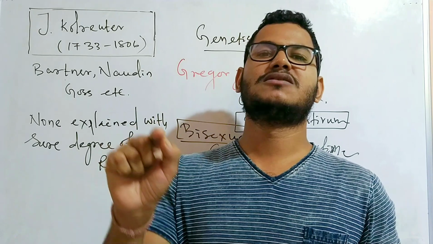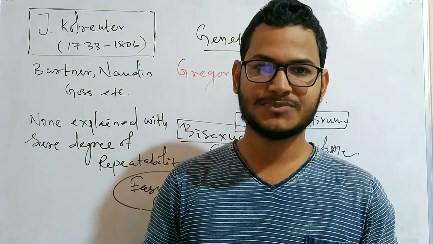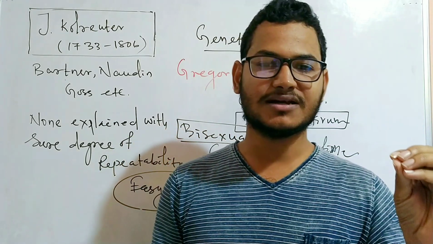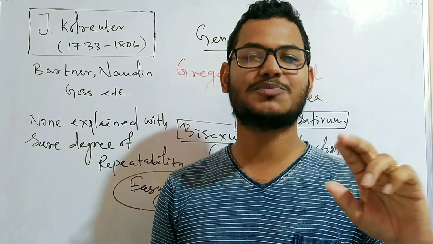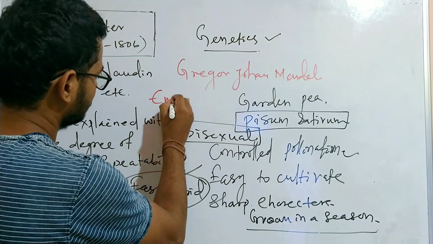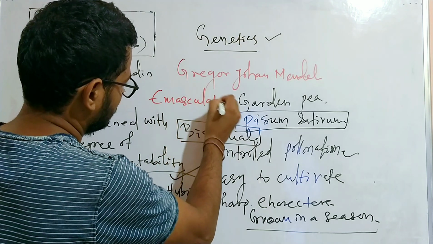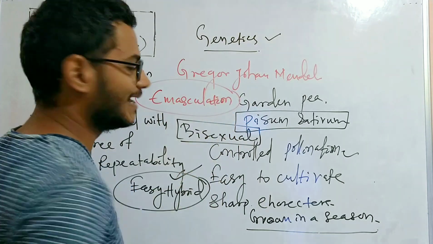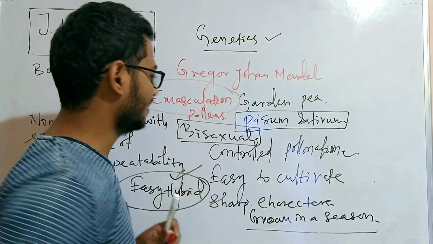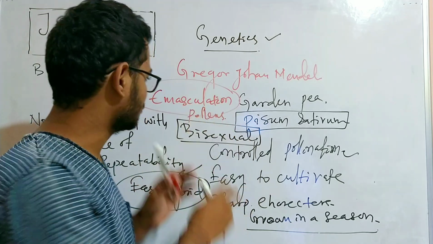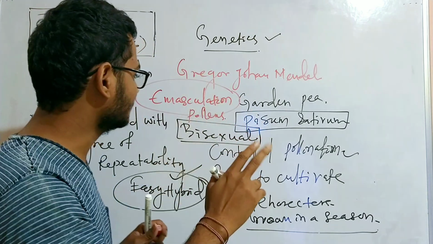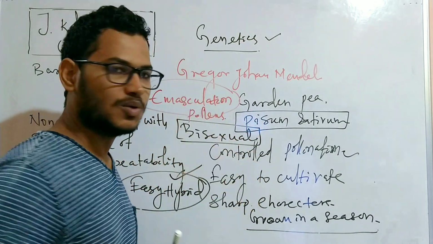It may be asked in the competitive examination. Next, self-fertilization can be prevented by removing anthers through the process we know as emasculation. By emasculation, we can remove the anthers before the maturity of pollen grains to avoid self-fertilization. We can avoid self-fertilization by cutting the anther before the maturity of the pollen grains.